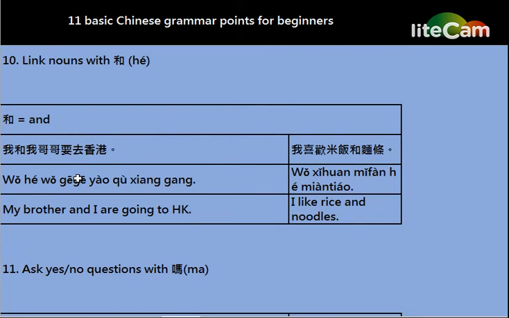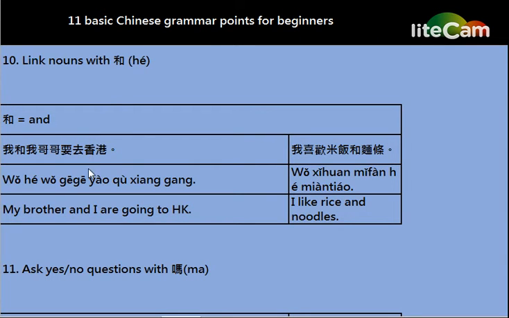And here is our grammar point 10: linking nouns with the word 和. The most common way to express and in Chinese is probably with the word 和. Remember that 和 can only be used to link nouns. You can't link verbs together with the word 和.